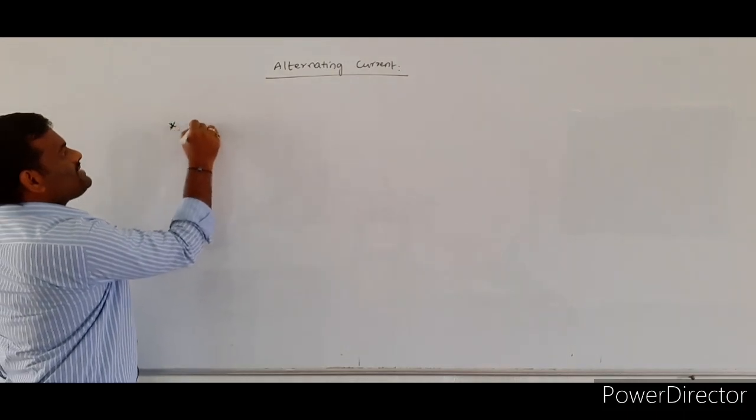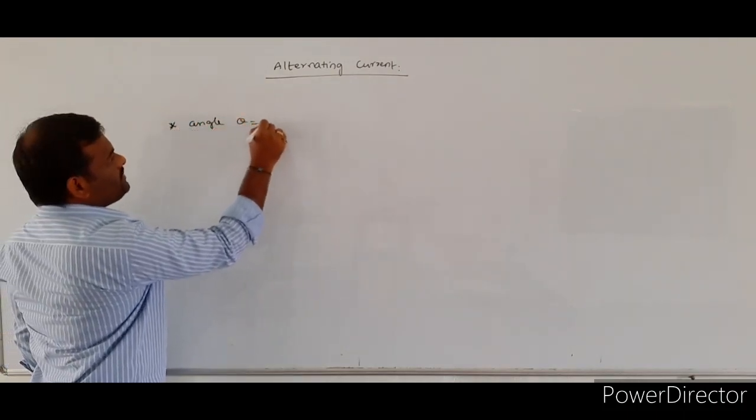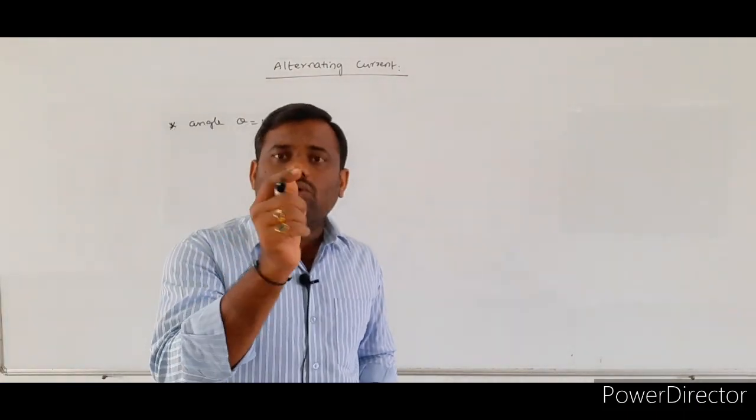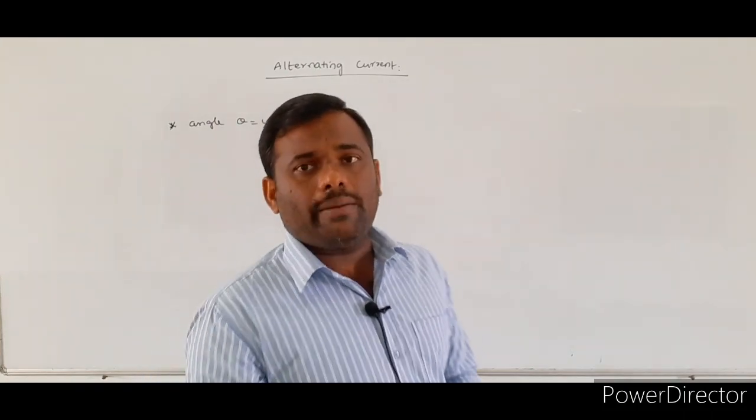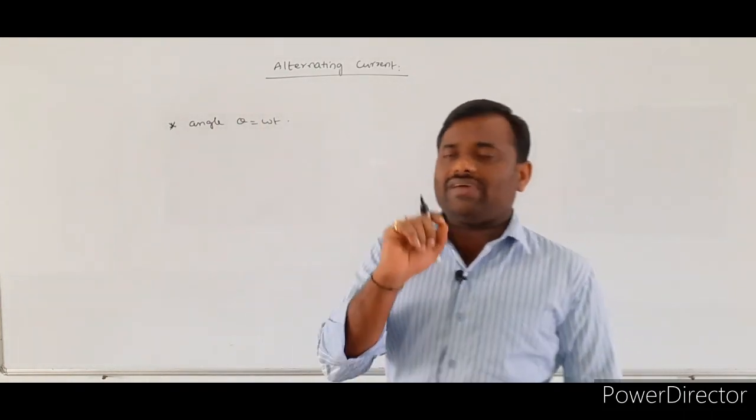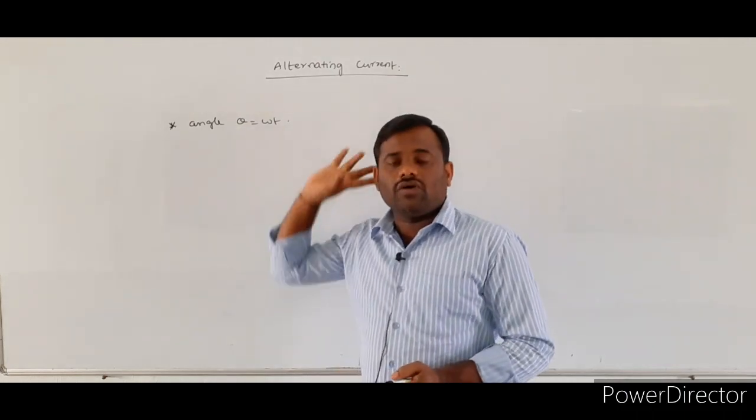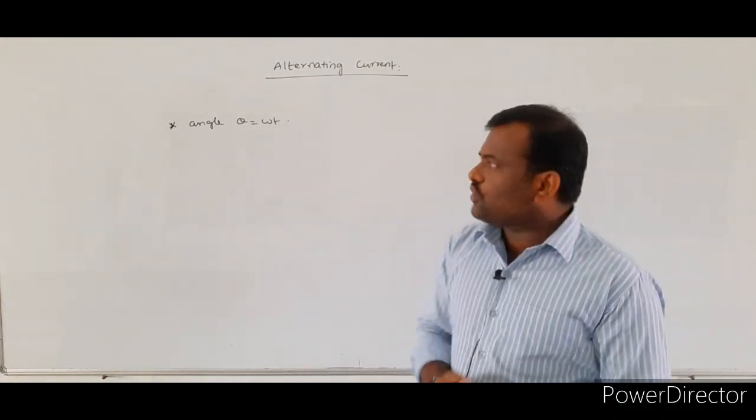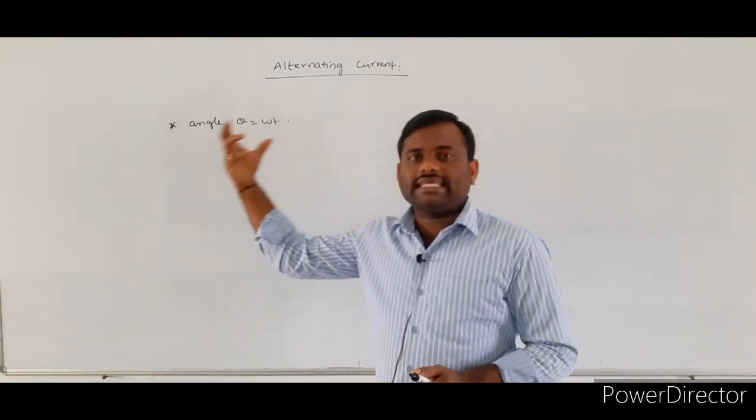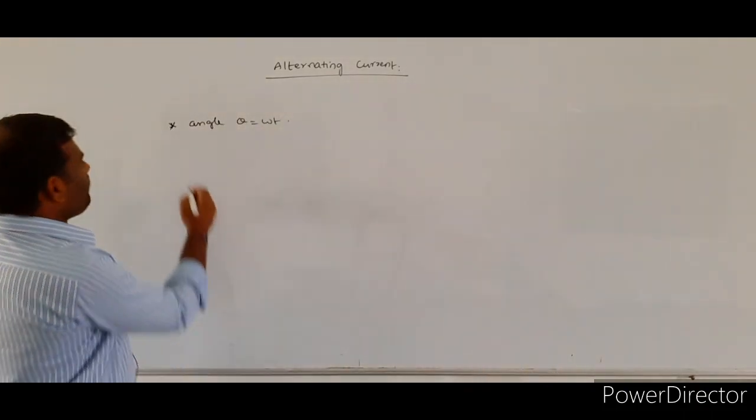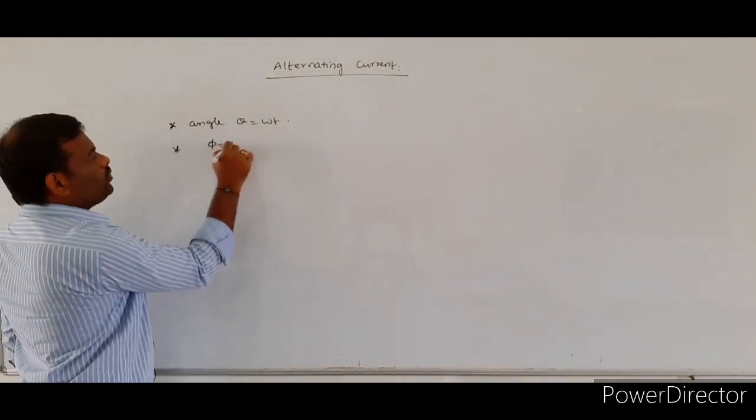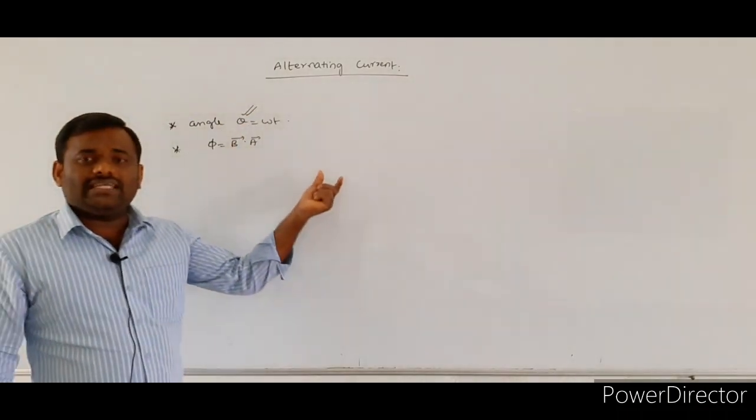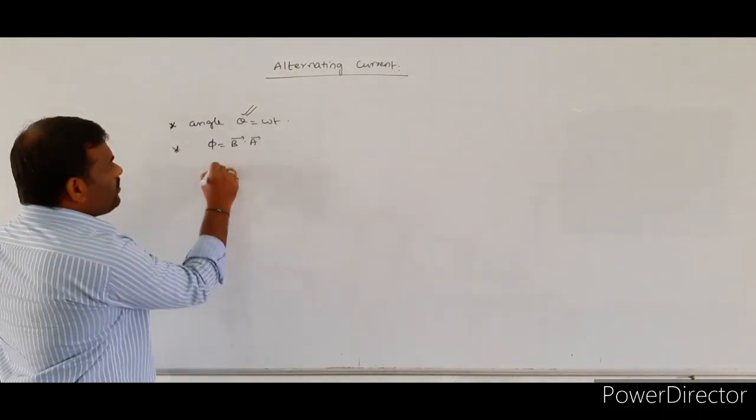Here we are taking some angle theta, which is equal to omega t. Whenever the coil rotates, there is some angle between the magnetic field vector and the area vector. Theta is the angle between the area vector and the field vector. Whenever the angle changes, the flux also changes. We already know the formula for the flux: phi is equal to B dot A. Whenever the theta value changes, the flux value changes.